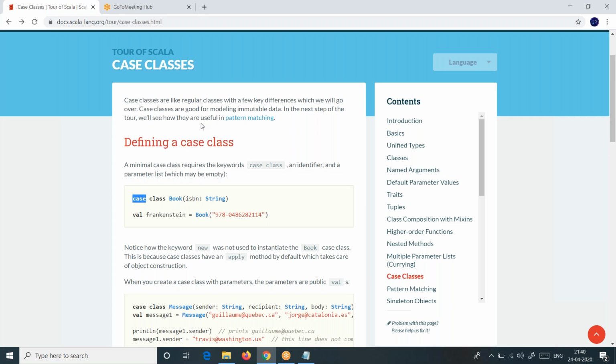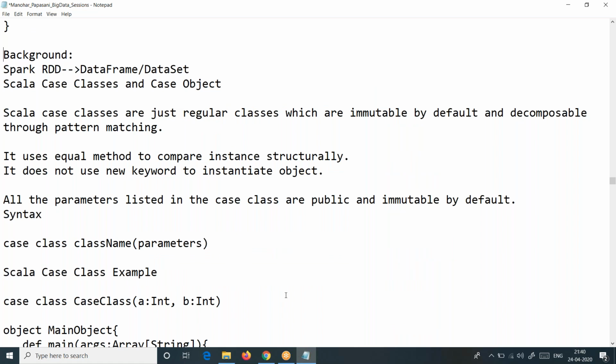There are a couple of things we need to talk about when we talk about case classes. First, like any other class, this is like a regular class. By default they are immutable. Immutable means we cannot change it, because you have very good practice with the val keyword. When you put something with val, you cannot modify it, and such objects we call immutable. Most of you know this. Even when you declare a case class, by default these objects will become immutable. And decomposable. Decomposable means you cannot override the data of such objects.